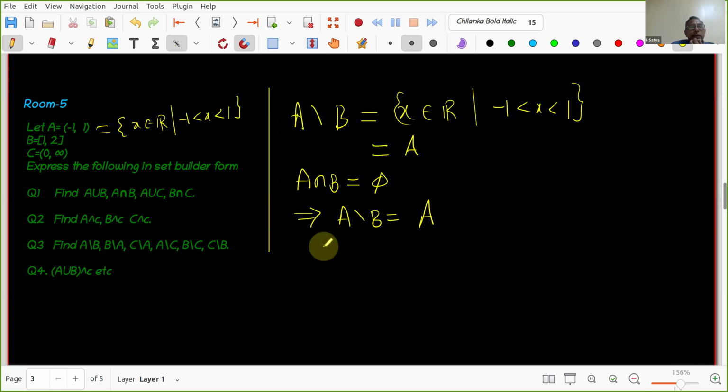Okay, what is B minus A? It is set B, because of the same reason: A intersection B is empty. Now, what is C minus B?